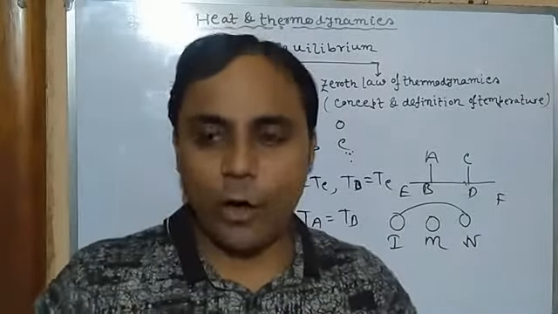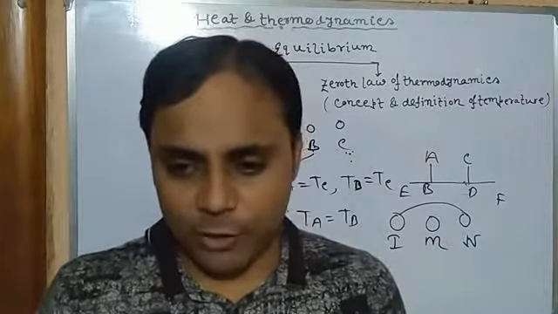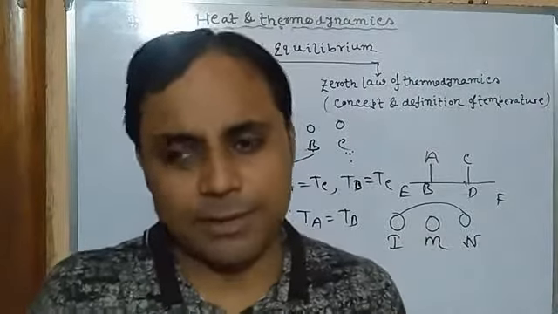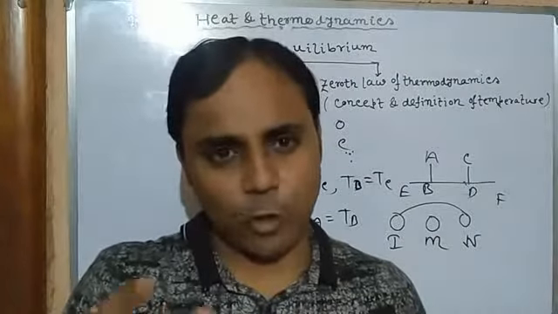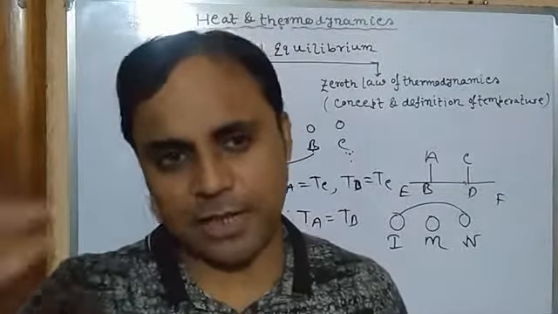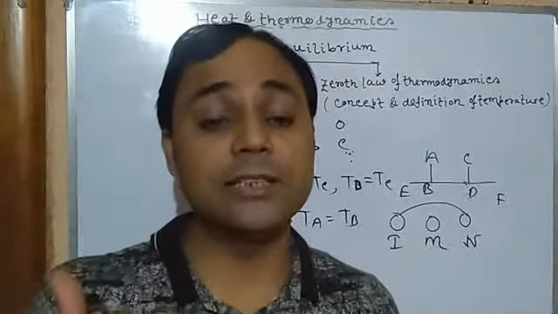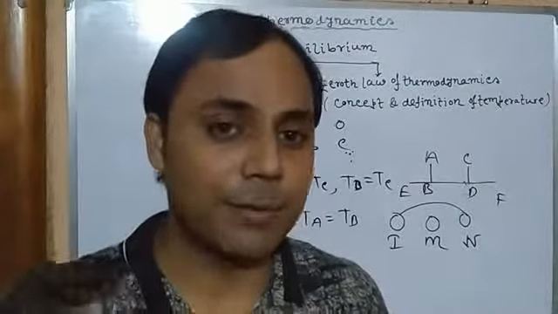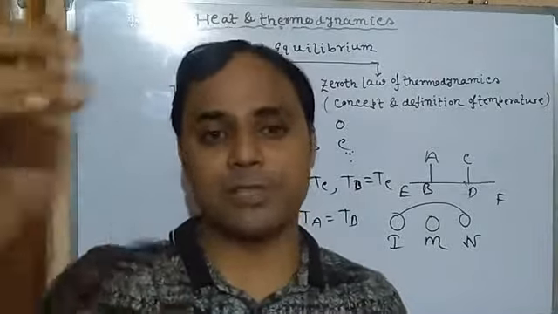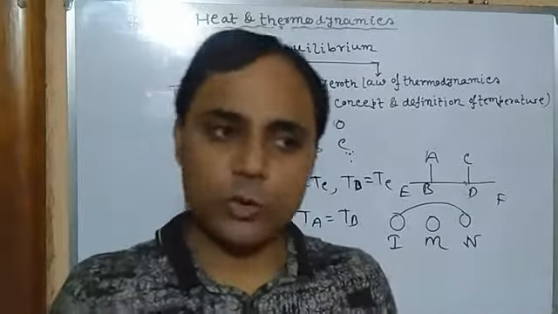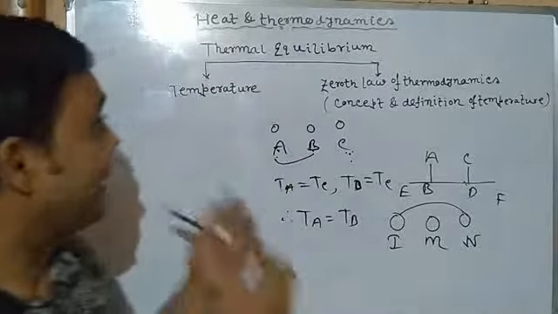And if a hot and a cold body are kept in contact with each other for some time, or any hot object is left in a room, then after some time it will reach thermal equilibrium. That temperature will become the same as the other objects. Clear? So this is the zeroth law of thermodynamics and thermal equilibrium.